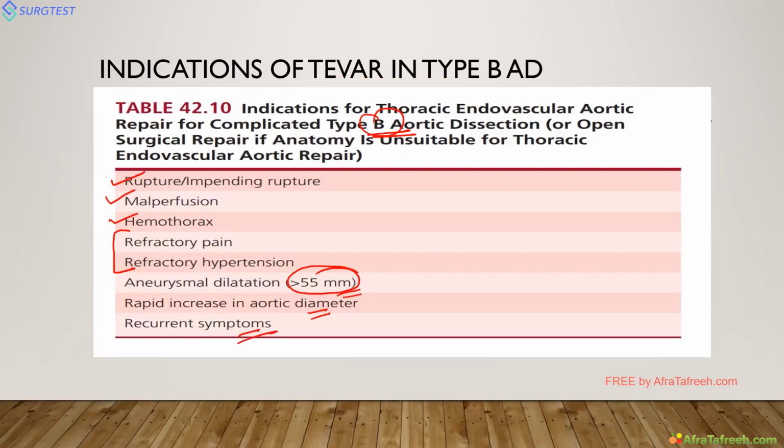So whenever the patient has malperfusion or rupture, or anything refractory, hypertension, recurrent symptoms, and aortic diameter increase, all these things are the indications for TEVAR in type B aortic disease. Otherwise, you can manage them medically.